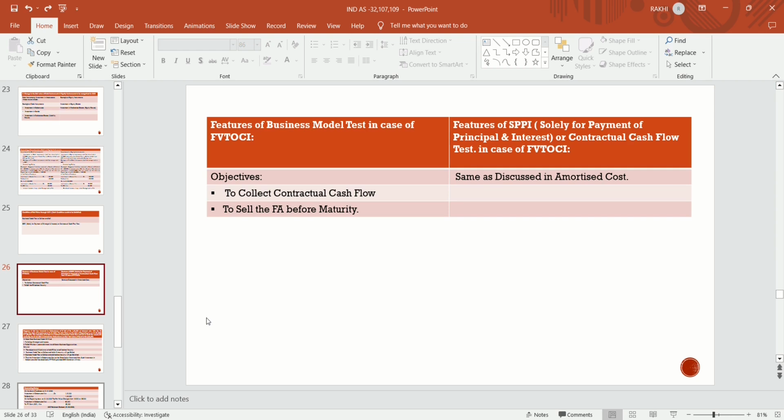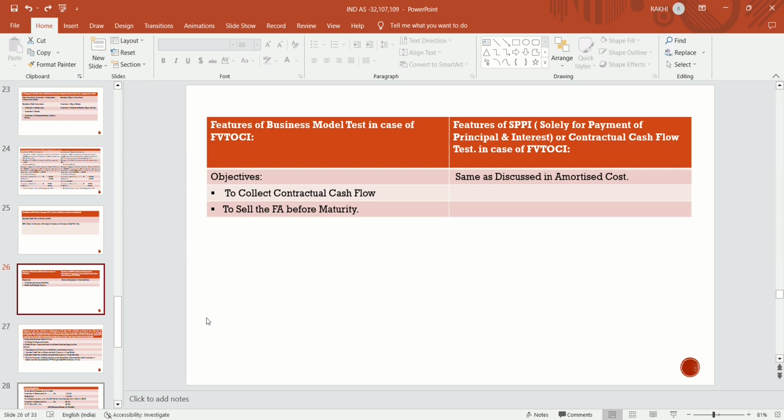Interest may be at any rate, like 0% is also a rate of interest. If you are investing at a 0% rate of interest, that is also an interest rate. The interest may be fixed or floating, and it should not be linked with the market price. It should be linked only with inflation. So these are the features of SPPI.